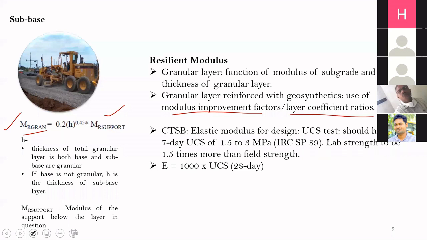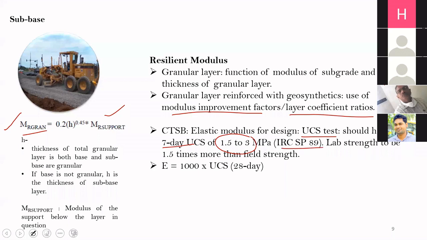Let us talk about cement treated subbase. So this was about granular and geosynthetic reinforced. What about cement treated? For cement treated subbase, the elastic modulus we use for design is a function of the value of unconfined compression strength. The CTSB should have a minimum 7-day UCS of 1.5 to 3 MPa, and the design can be looked into IRC-SP 89.